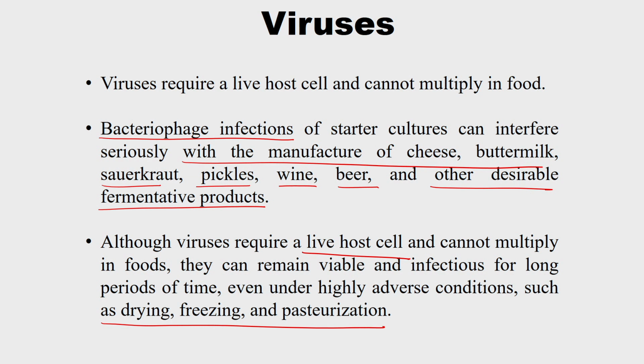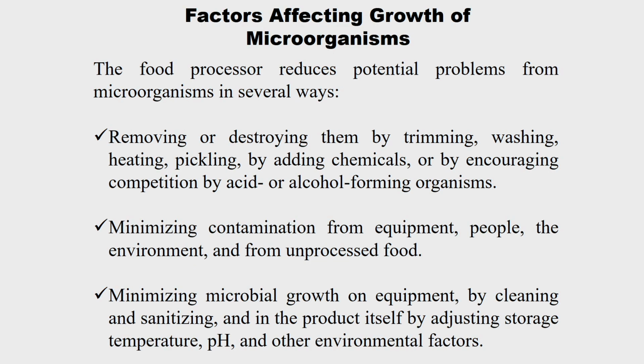So we have seen their shapes and which kinds of foods provide favorable conditions for their growth. Then we are going to see what the factors affecting the growth of microorganisms in food are. Right, there are three ways. One is removing or destroying them by trimming, washing, heating, pickling, by adding chemicals or by encouraging competition between acid and alcohol forming organisms. Actually the first one is, before going for any thermal processing, the pre-treatment would be required.